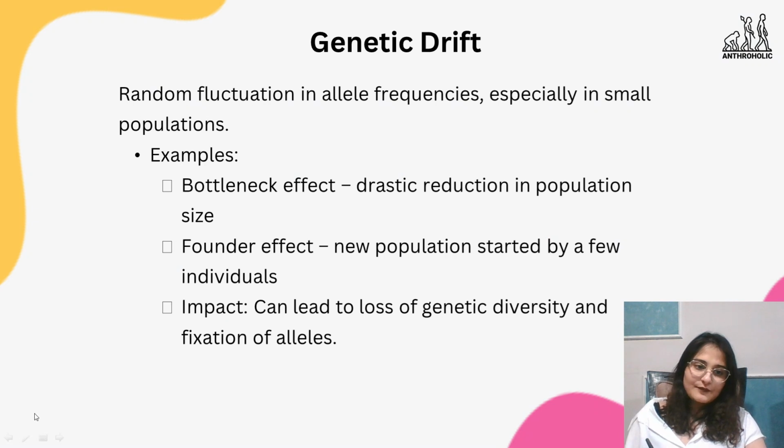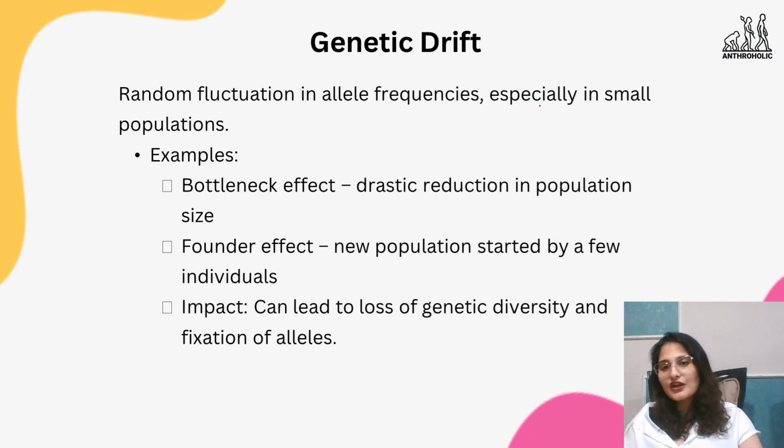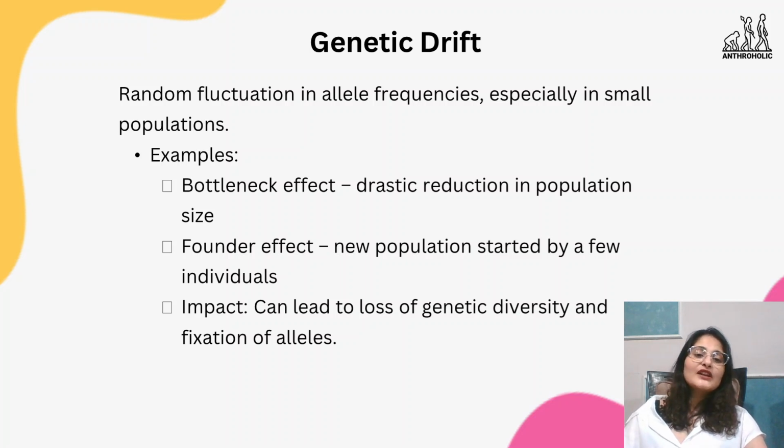Then we have genetic drift, the random fluctuation in allele frequencies, especially in small populations, like the bottleneck effect. The drastic reduction in population size is called the bottleneck effect. Like the neck of a bottle, there's a huge amount of population, but it drastically reduces in size for X amount of reasons. There is not going to be a specific reason for which this genetic drift in general is going to happen. There's not going to be a specific reason for it, but it is going to happen, right?